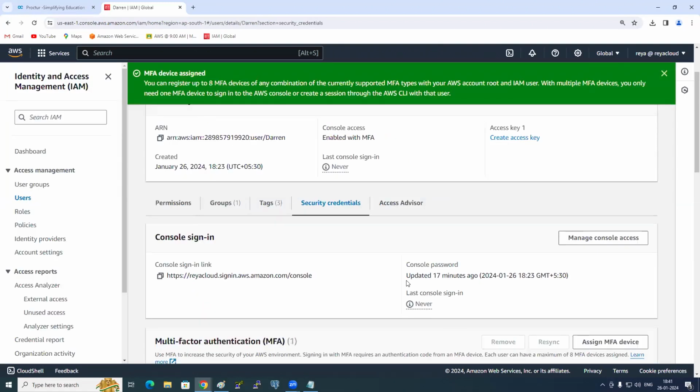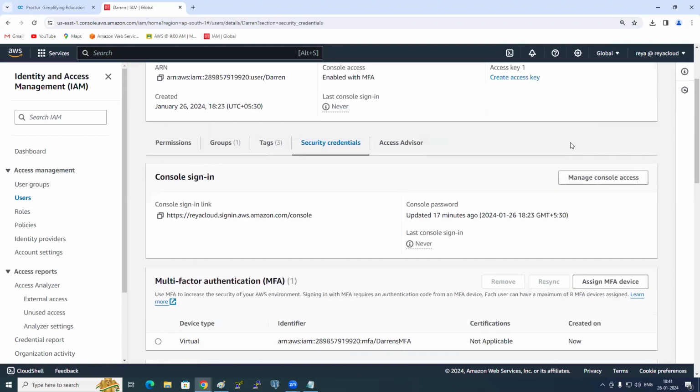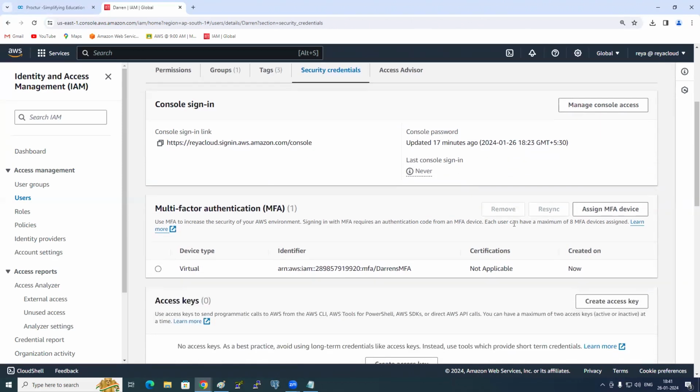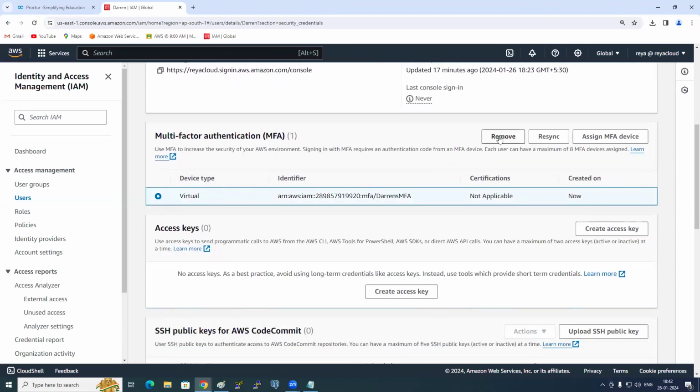Understood? This is how you need to set up MFA, guys. You need to give 2 consecutive codes. The code that you're displaying, and then immediately the next code you need to give. Then only the MFA will be set up. Clear? Now those who have scanned, delete it, because there is no use of it. I can select this and then click on remove. How to delete it? Just hold that code and you get the delete option on top. Just delete it.